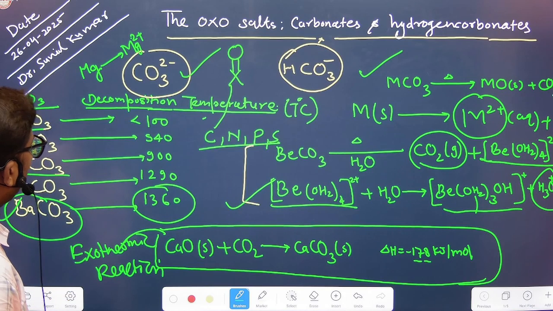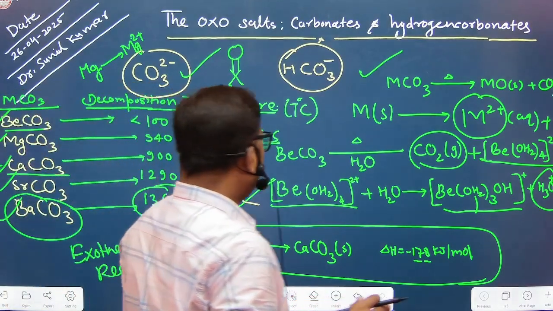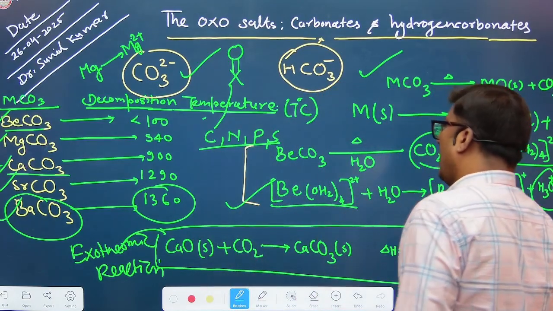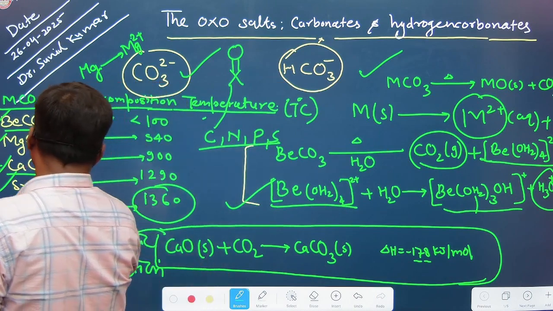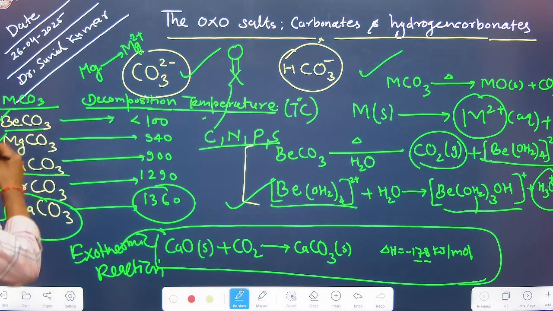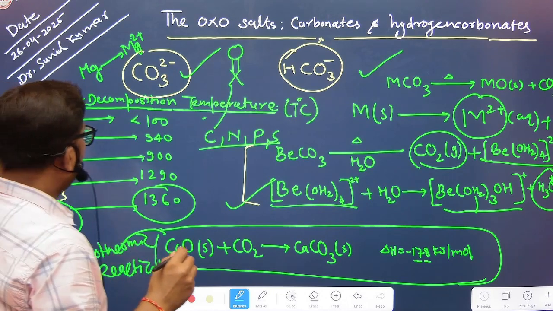The stability of the bivalent cation and the bivalent polyanion. As per Fajan's rule, Be2+ destabilizes the carbonate polyanion and it undergoes thermal decomposition because of the distortion of the structure of the polyanionic carbonate.